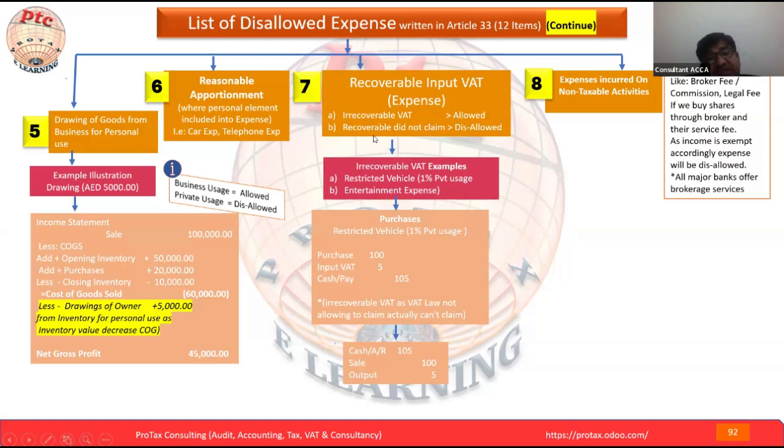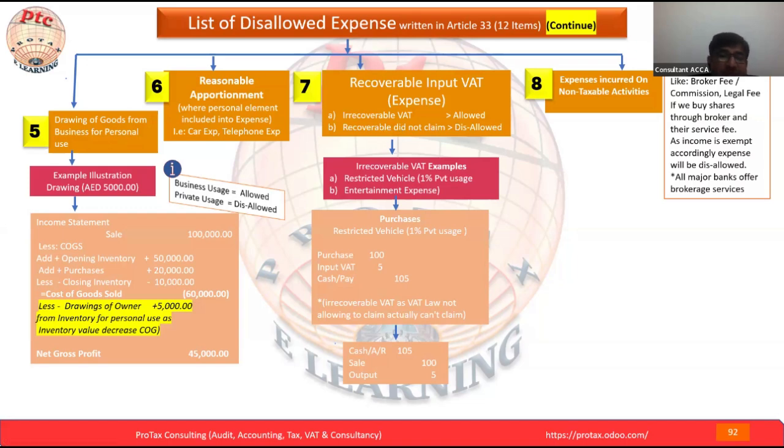Now here we are saying the recoverable VAT did not claim. Here you buy some goods, some inventory for business purpose, which means the VAT can be claimed.